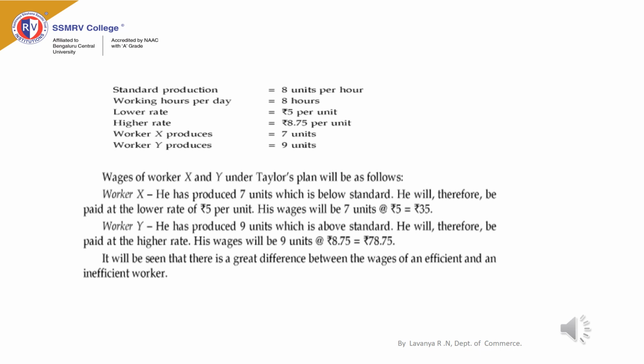Worker Y has produced 9 units, which is above the standard. He is required to complete 8 units, but he has produced 9 units, so he will be paid the higher piece rate, and his wages will be calculated in the following manner: number of units into higher piece rate. Number of units produced by worker Y is 9 and higher piece rate is 8.75. Then his earnings are 78 rupees 75 paise.